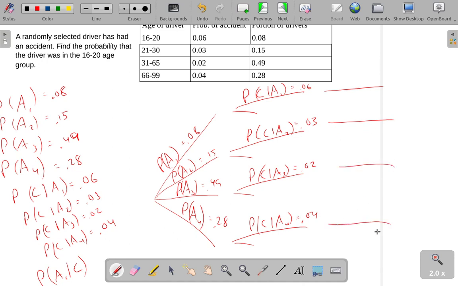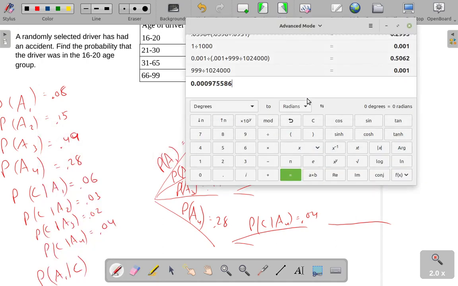Now I can figure out my branch probabilities. The probability that they are in age group 1 and they had a collision, the intersection, would be the product of these. That's my product rule. So 0.08 times 0.06 gives me 0.0048.